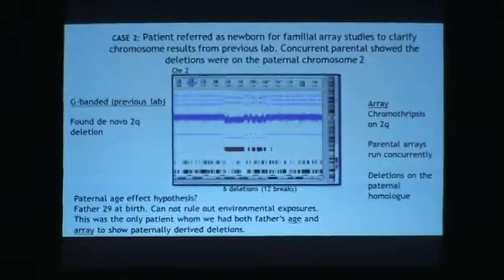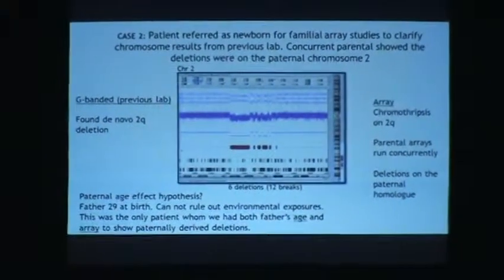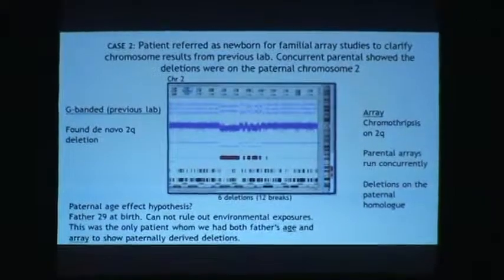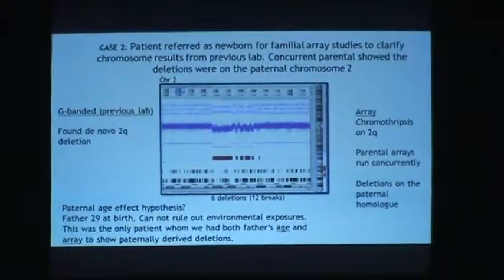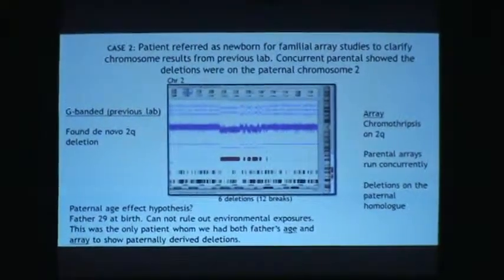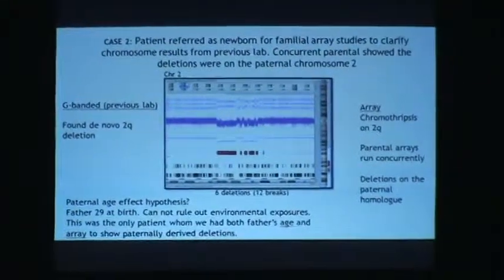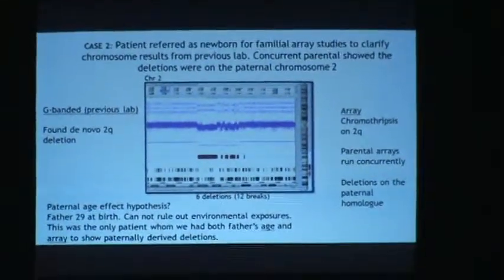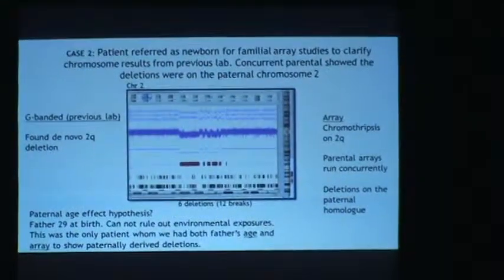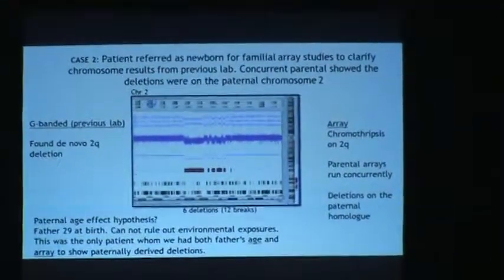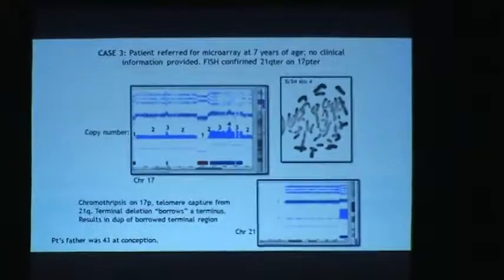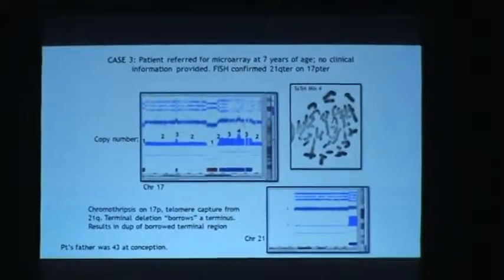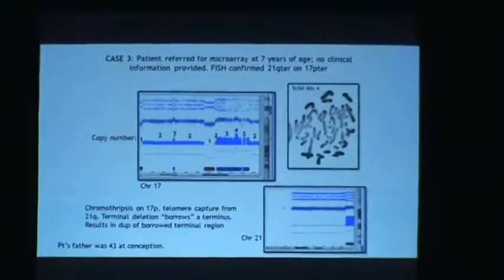So as I stated earlier, there is a hypothesis that advanced paternal age is a contributing factor. However, this patient's father was only 29 at the time of the patient's birth. So we cannot rule out environmental exposure. But this patient was the only patient for whom we had both the father's age and array to show paternally derived deletions. So our third patient was referred for microarray at the age of 7 with no clinical information provided.